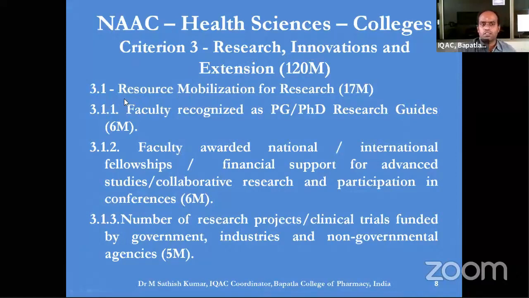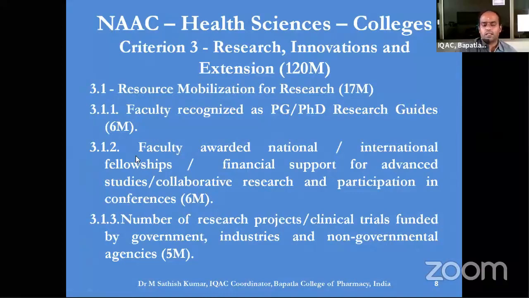I will rush through this. Under criterion 3 of NAAC, the first one is resource mobilization for research, which is given 17 marks. For the number of faculty who are recognized as PG or PhD research guides, 6 marks is given. Though PG is also taken into account, more weightage is given for recognized PhD research guides.